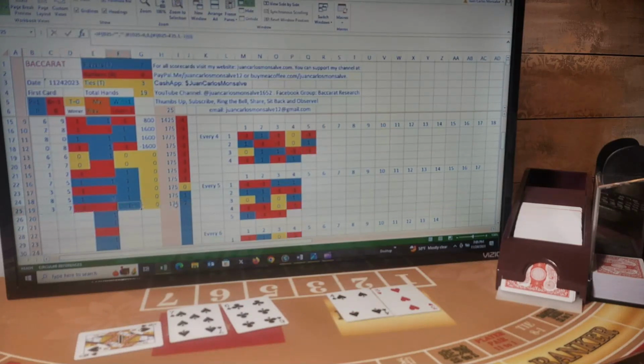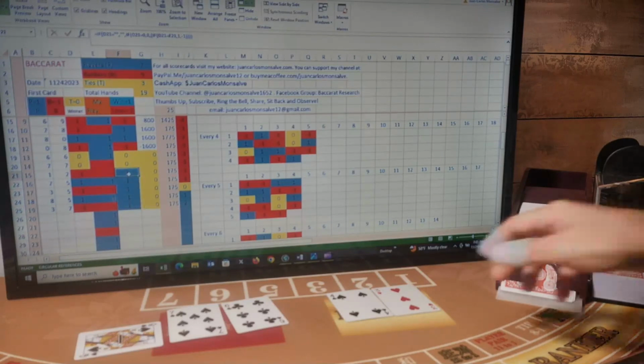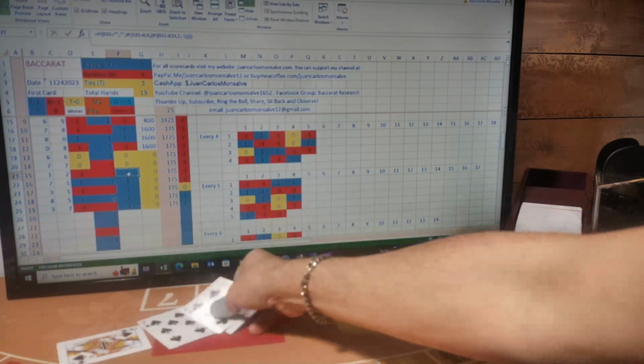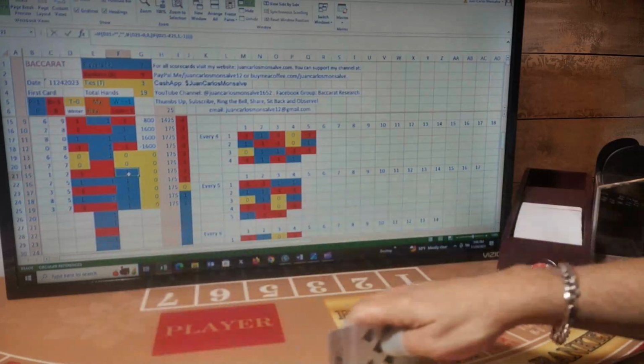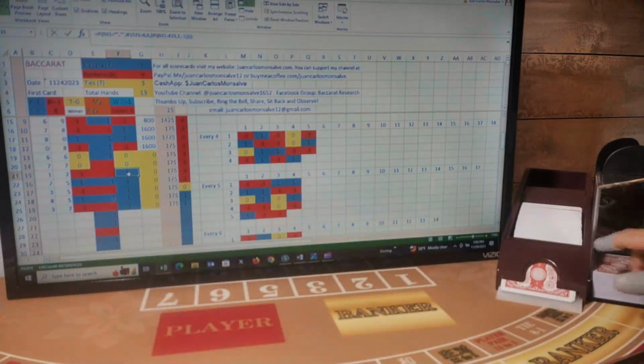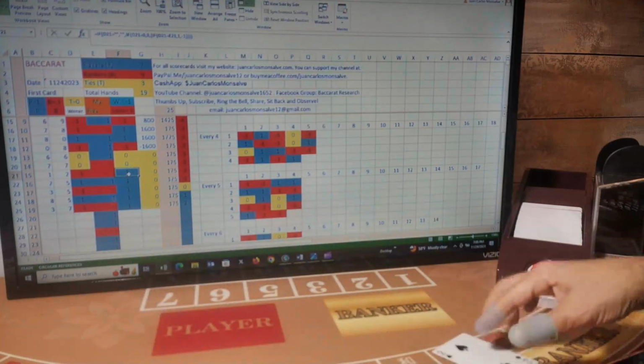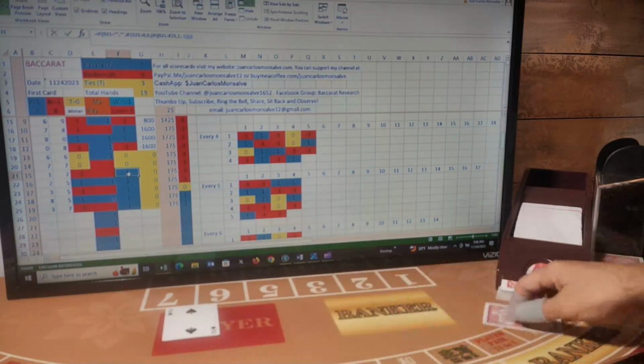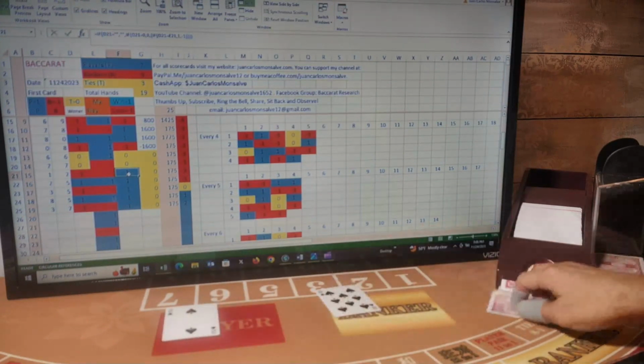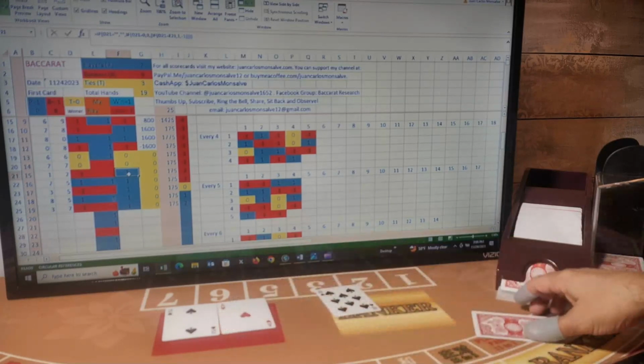I won this hand. Again, no money, and all these blues are wins. One, two, three, four, five. After my last loss, we continue.